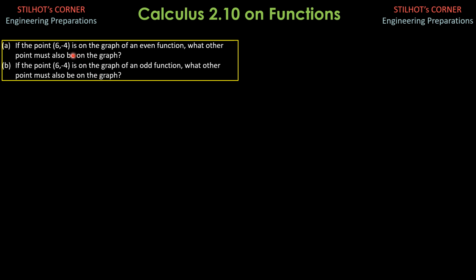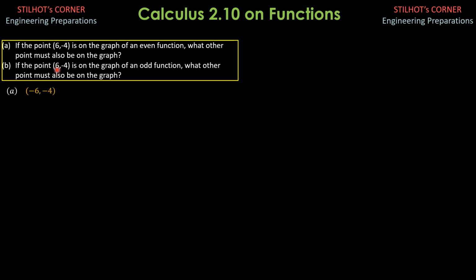So for the first question, what other point must also be on the graph? Since the graph of an even function is symmetric with respect to the y-axis, their y-coordinate must be the same, but their x-coordinate must be of opposite sign. So negative of 6. So the other point on the graph of an even function is negative 6 comma negative 4.